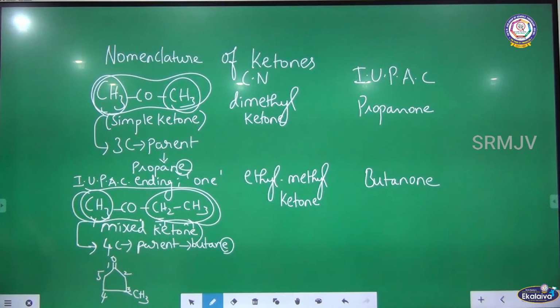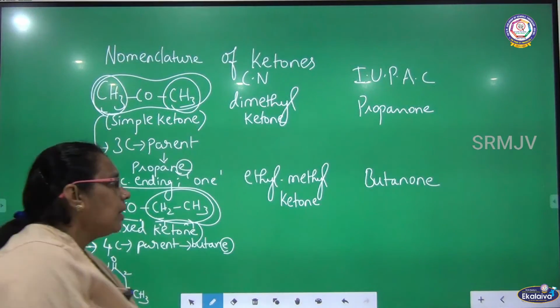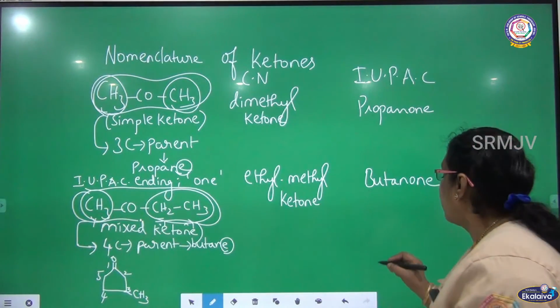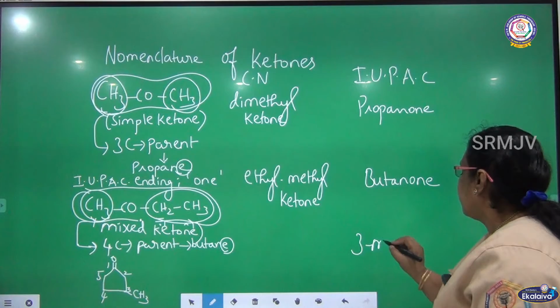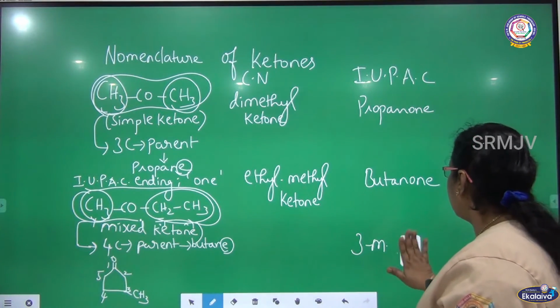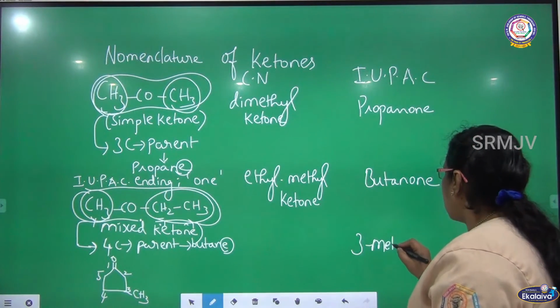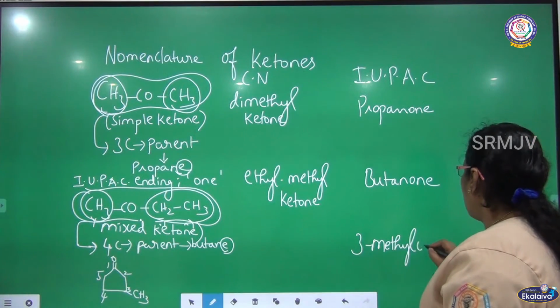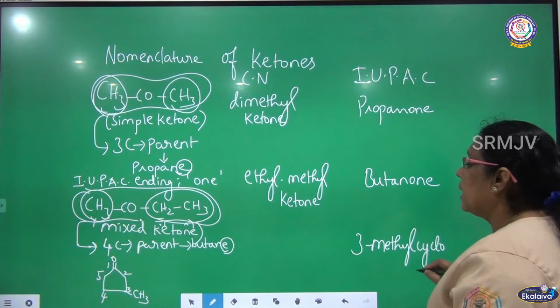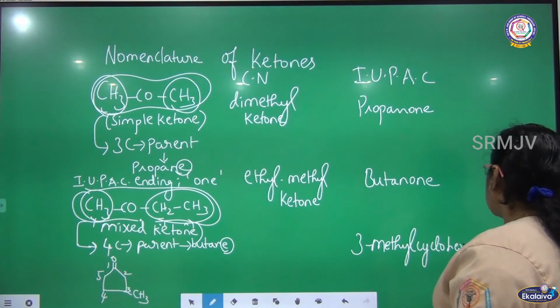What is the IUPAC name for this compound? The parent is actually cyclohexane, but the ketonic group is there, so the parent is cyclohexanone. To the third carbon, a methyl group is attached. So the IUPAC name for this compound is 3-methylcyclohexanone.